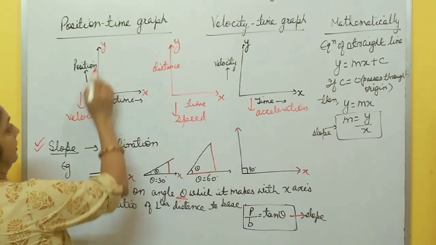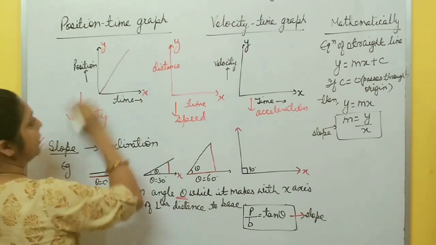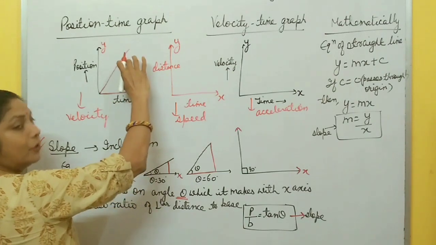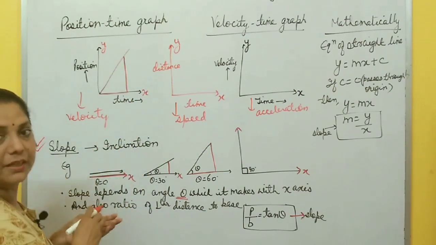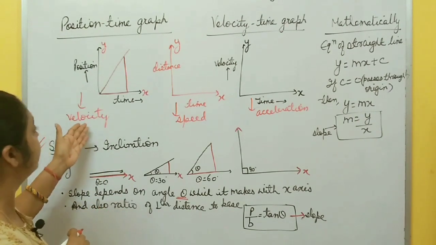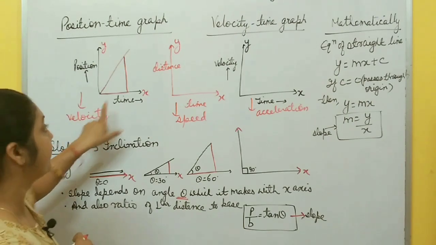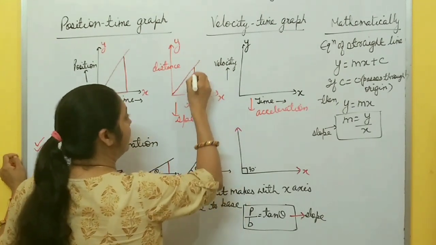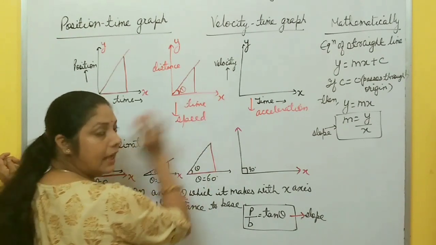So here, suppose the motion of an object at any time on the graph is like this one. This one is the perpendicular and this is the base. So perpendicular is position and base is time. And this position by time, displacement by time, gives velocity. It means in this position time graph, slope gives velocity. In a distance time graph, slope is perpendicular by base, and you can also calculate tan theta, whatever the angle made with the x-axis.